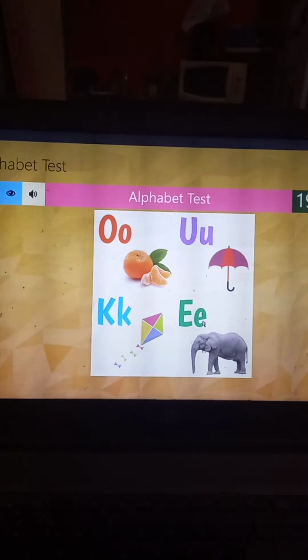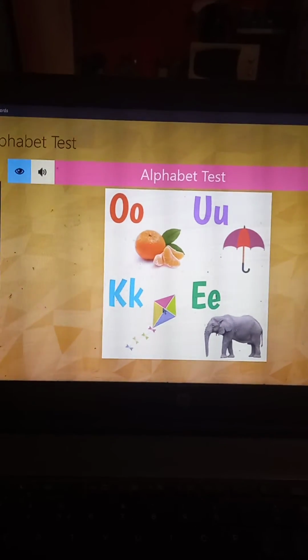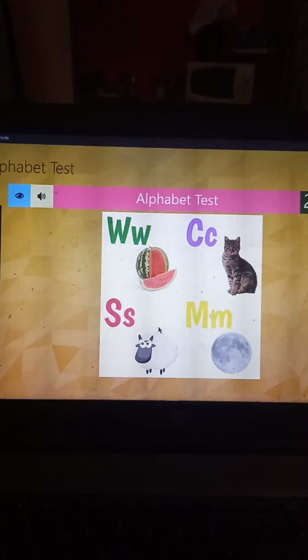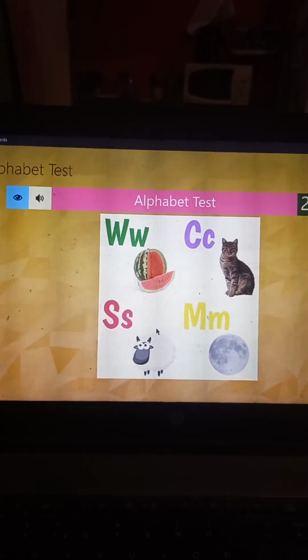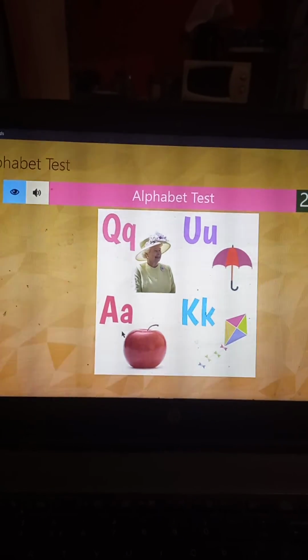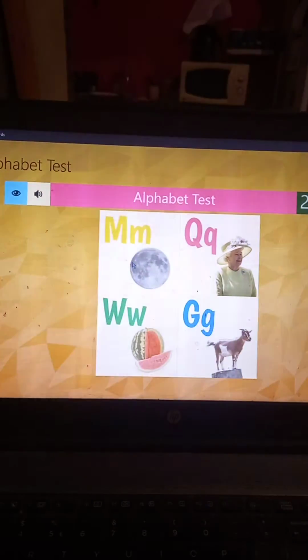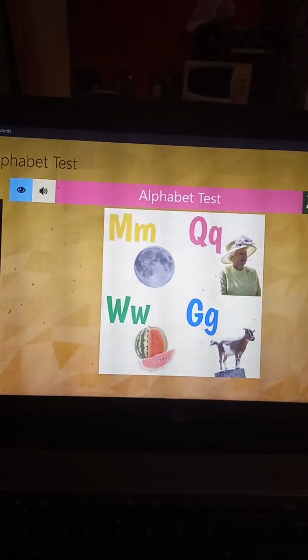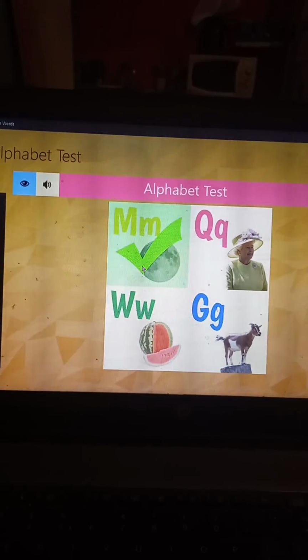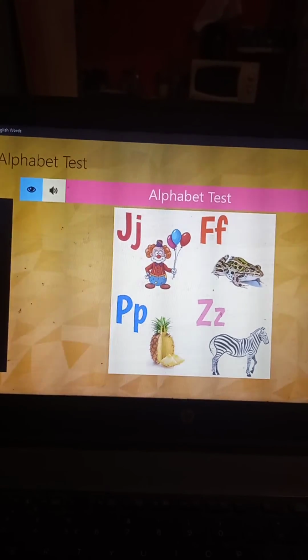Good. Where is the K for kite? Good. Where is the S for sheep? Awesome. Where is the Q for queen? Right. Where is the M for moon? Awesome. Where is the F for frog?